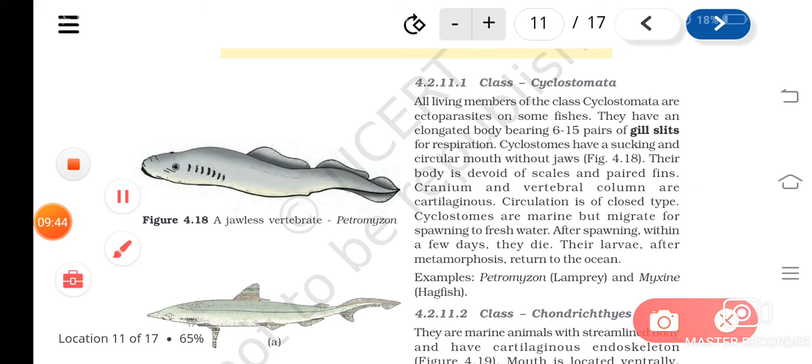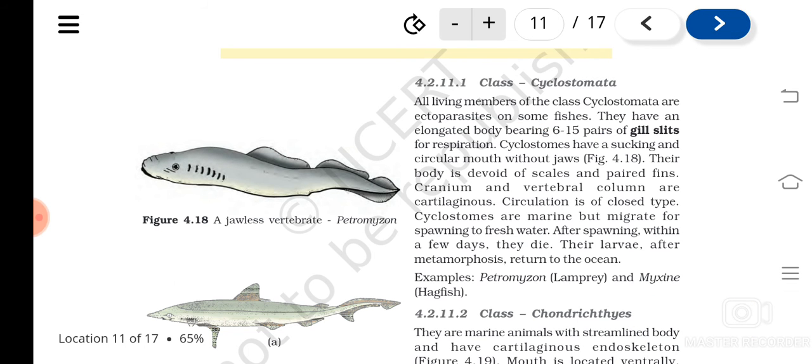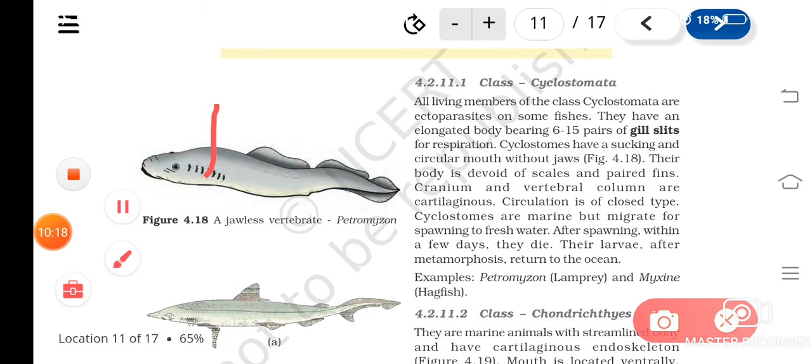The organisms belonging to them are ectoparasites on some fishes. Ectoparasites means they live as parasites on the external body of the fishes, not inside. They have an elongated body, which you can see in the diagram. It's fish like. And they have gill slits, 6 to 15 pairs of gill slits. You can see here in that diagram.